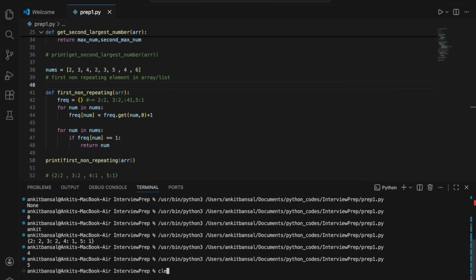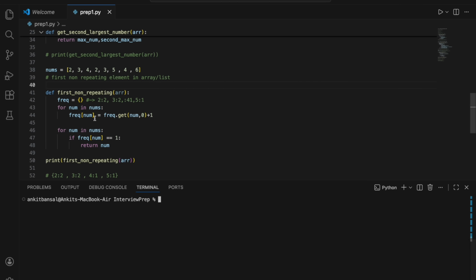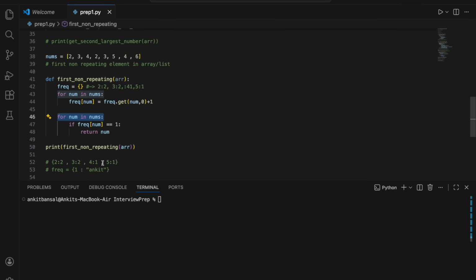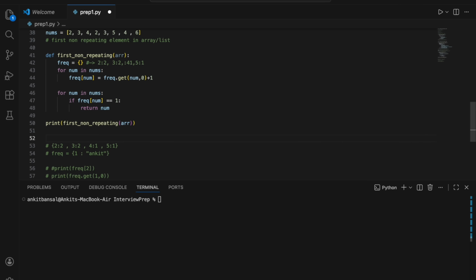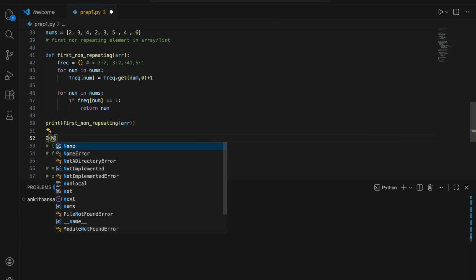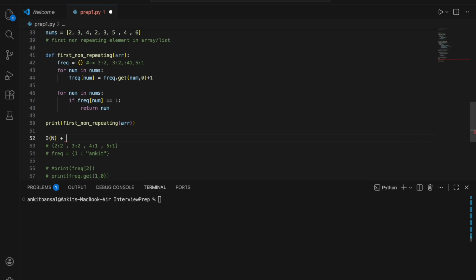Now what is the time complexity here? If you see, we are running a loop one time on this array, and again I'm running a loop. So 2 times I'm running a loop. So my time complexity will be O(n) and I'm running a loop one more time. It is not a loop inside a loop. They are separate loops. If it is a loop inside a loop, then it will become O(n square). But this is one loop after another.